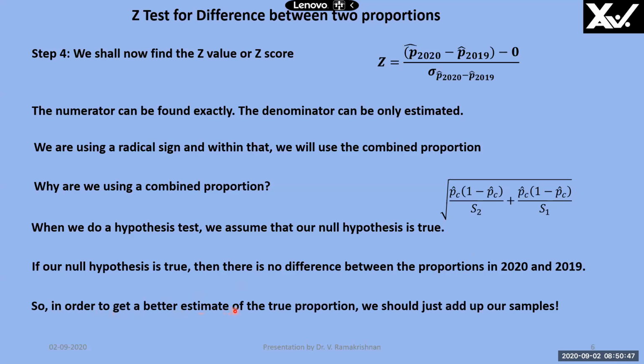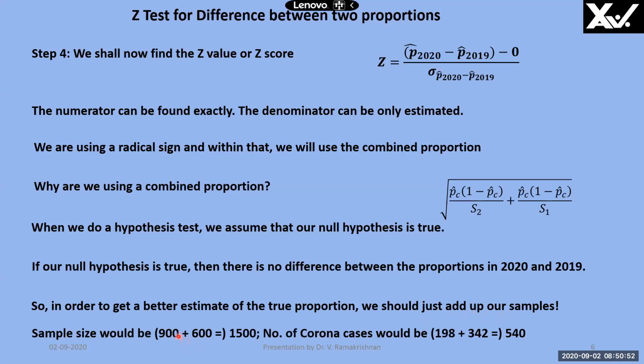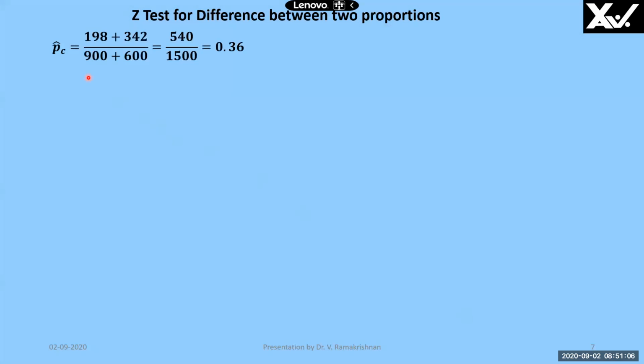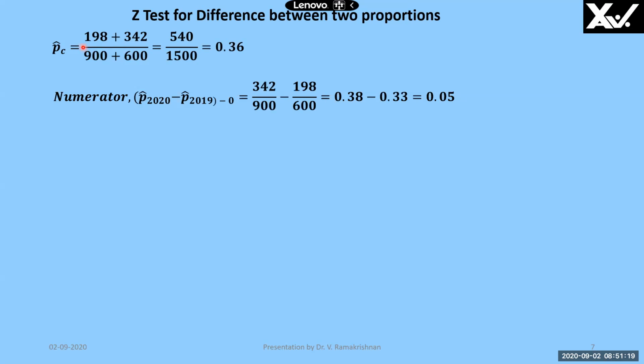In order to get a better estimate of the true proportion, we should just add up our samples. So sample 1 and sample 2, if you add 900 plus 600, is a sample size of 1500, and the number of corona cases from the sample study, you add the 198 and 342 we got from the sample study, that gives you 540. Now you can find out the combined proportion, 198 plus 342 positive cases divided by 900 plus 600 total sample size. So 540 by 1500, which is 0.36. So combined proportion is known.